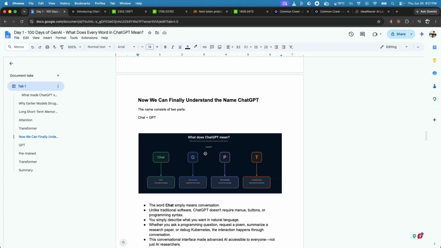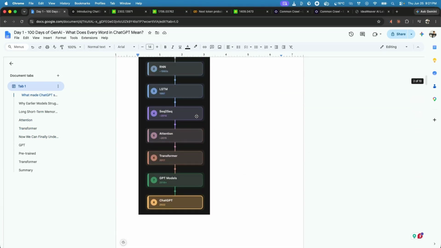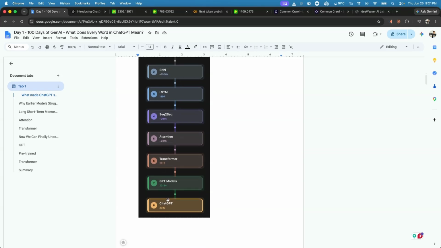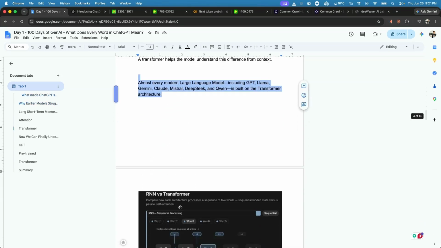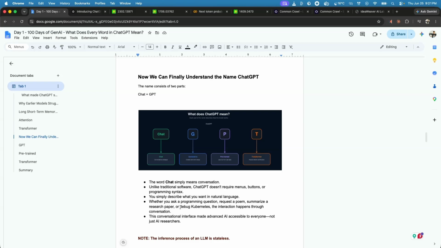Now we understand a little bit of history of how we have reached this point. We started with RNN, then we had attention, then the transformer, then came GPT, and then all the models started following this transformer-based architecture. Now let's go back to our main thing. The reason this lecture exists is to understand every word present in ChatGPT.